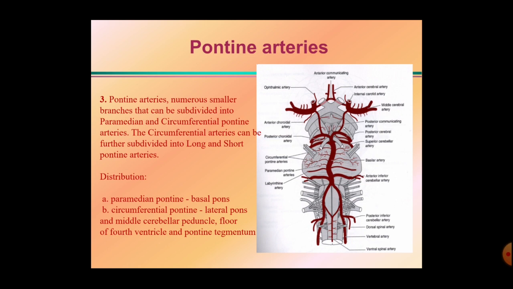The paramedian pontine branches supply the basal pons. The circumferential pontine branches supply the lateral part of the pons, and the middle cerebellar peduncle and floor of the fourth ventricle and pontine tegmentum. Okay, so this area present here, these are supplied by the circumferential branches, the long and the short branches.